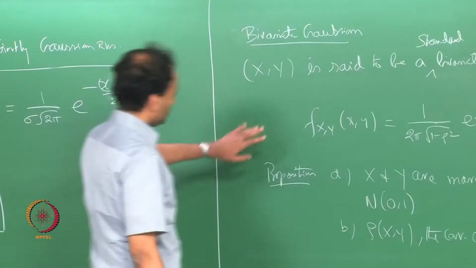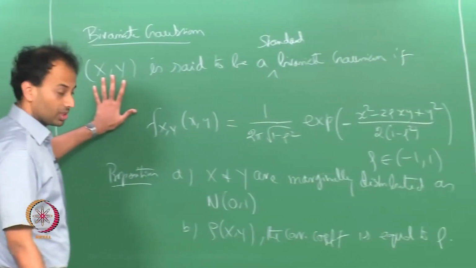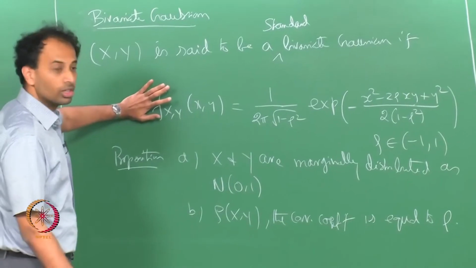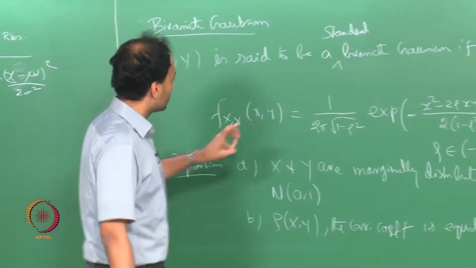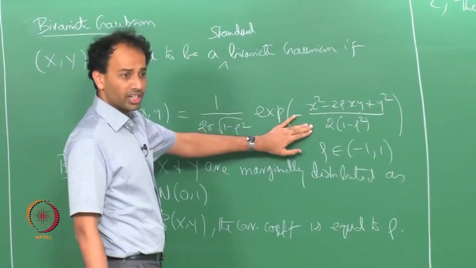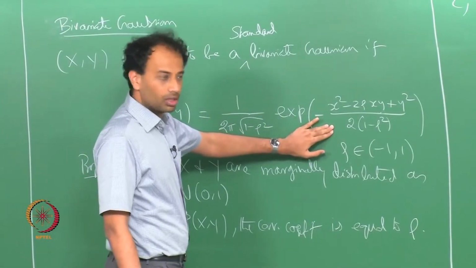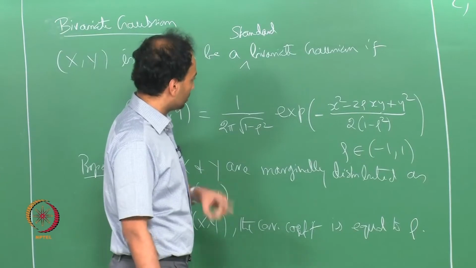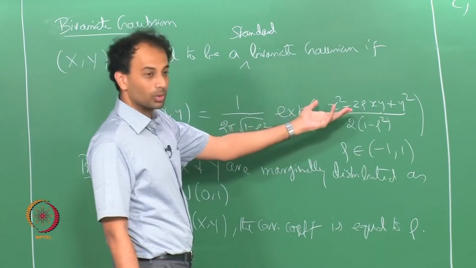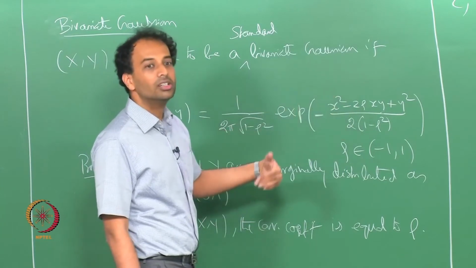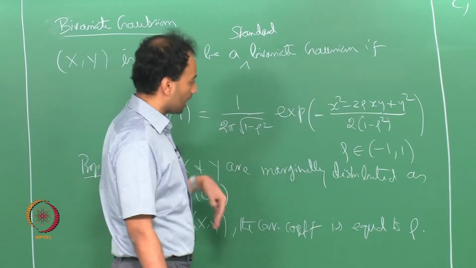We say that x and y is a bivariate Gaussian if this is your joint PDF. What we can show is that if you integrate one variable out, let us say you integrate y out, you will get a standard Gaussian in x, and vice versa since it is symmetric in x and y. If you integrate x out you will get a standard Gaussian in y.